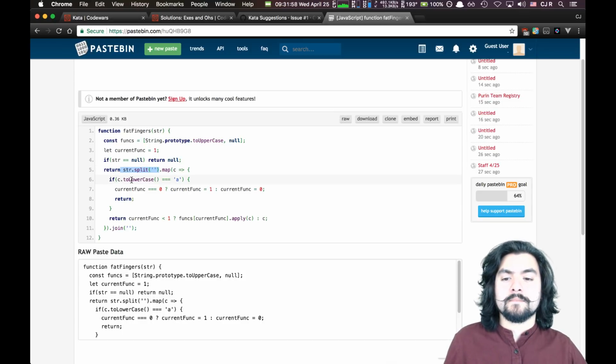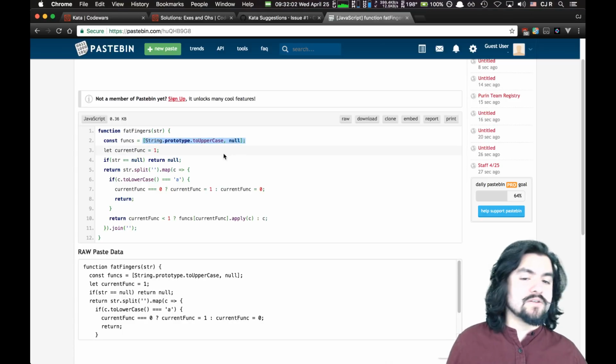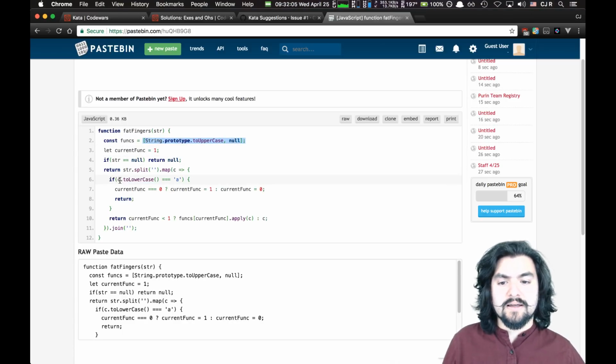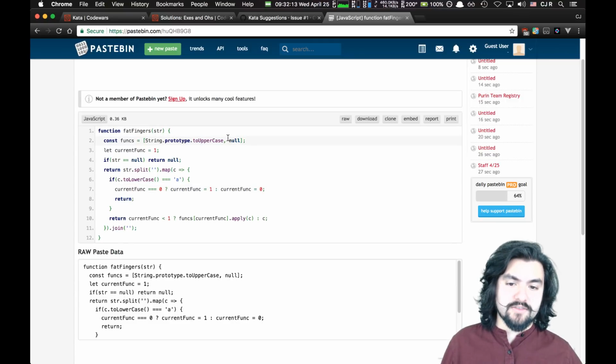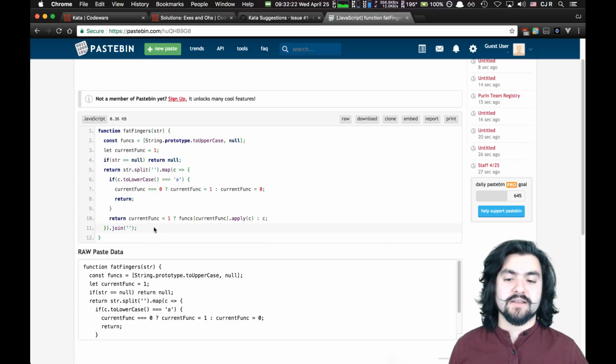Oh, I see what you're saying. So you had another one in there, but now that it's only one, you didn't need multiple functions. If it's an A, then our current function will be, if it's 0, swap it to nothing, otherwise, make it to uppercase. So we're basically flipping between not uppercasing and uppercasing.